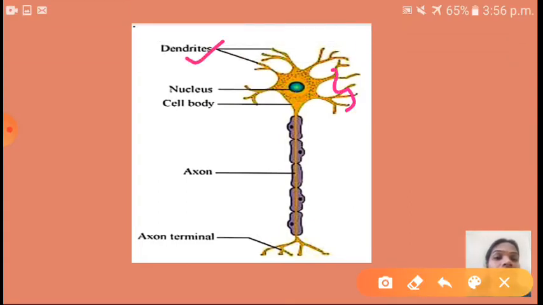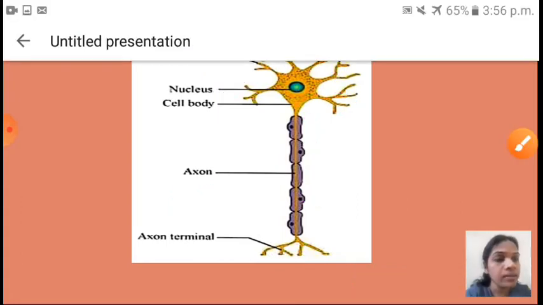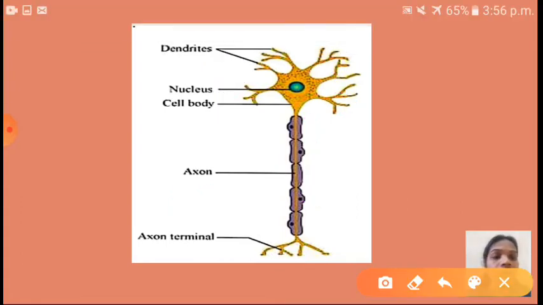It contains dendrites and nucleus. Okay, and here below the cell body, what is there? Axon is there. Okay, and this terminal part, that is called axon terminal. Understood, children? So here, see here, neuron. Here first one is what? Cell body. Cell body contains nucleus and dendrites. Okay, and below the cell body, what is there? Axon is there, and at the base of that axon, which one is there? Axon terminal. Okay, so children, you have to practice this diagram.